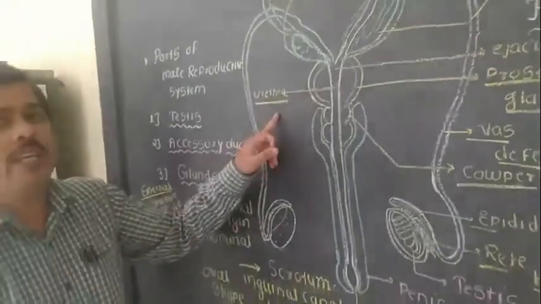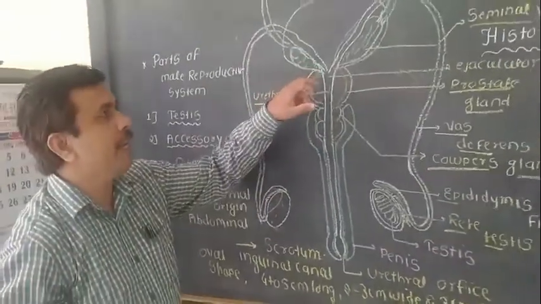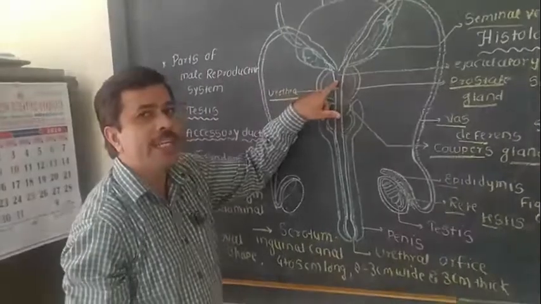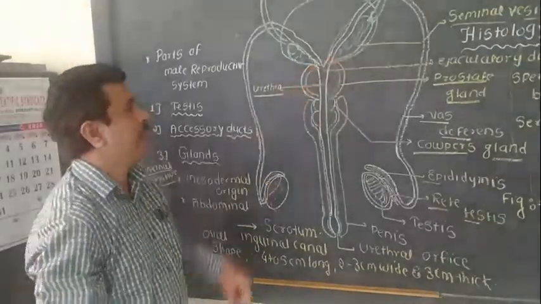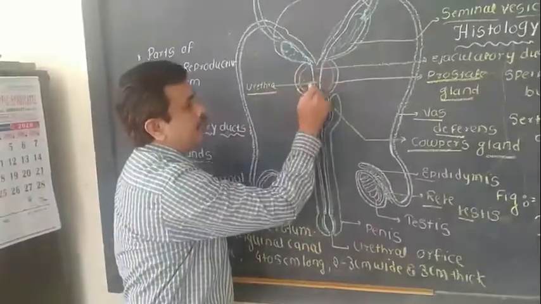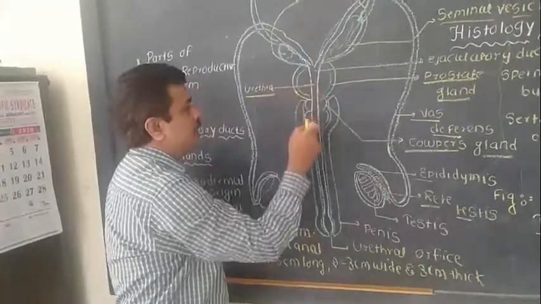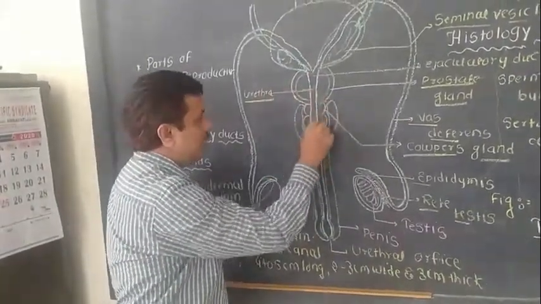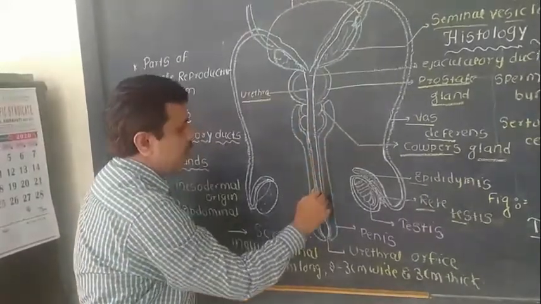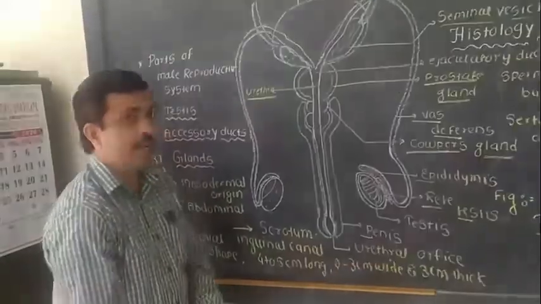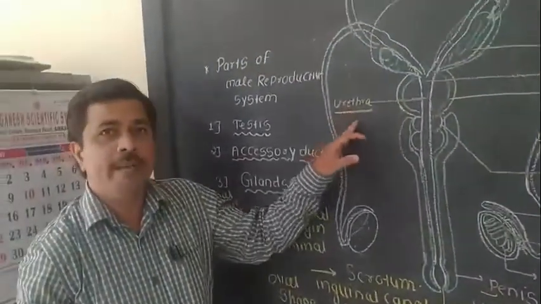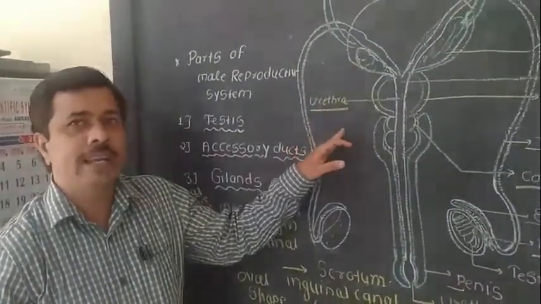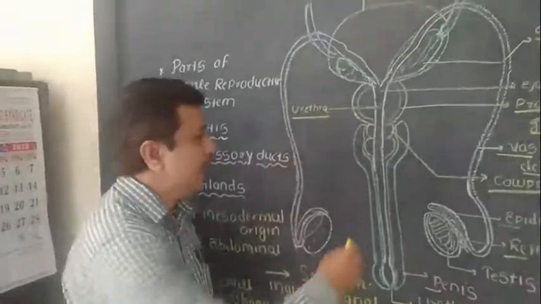Before entering the urethra, it connects to the ejaculatory duct from the seminal vesicles. Then the urethra passes through the prostate gland and Cowper's glands, and then it passes through the penis. The urethra is the common passage for the semen and the urine.